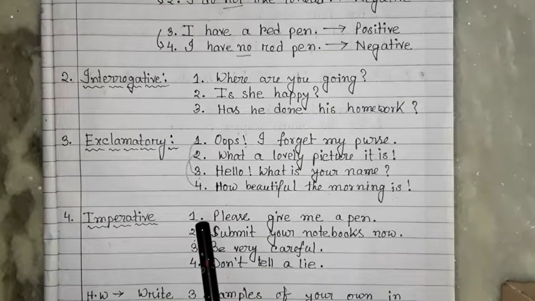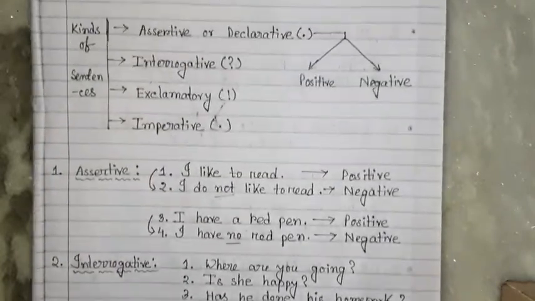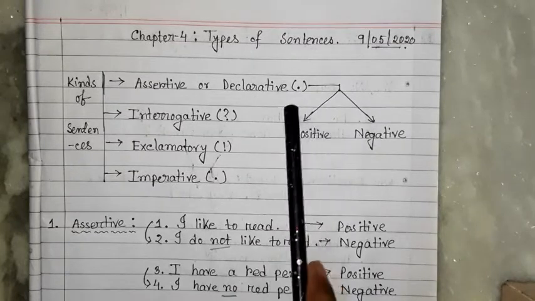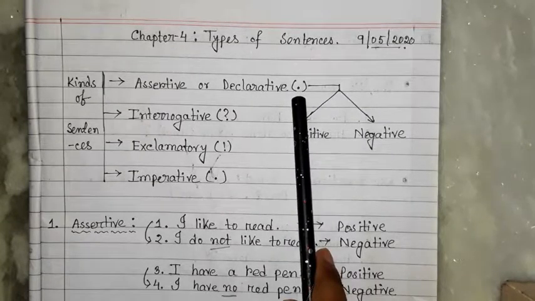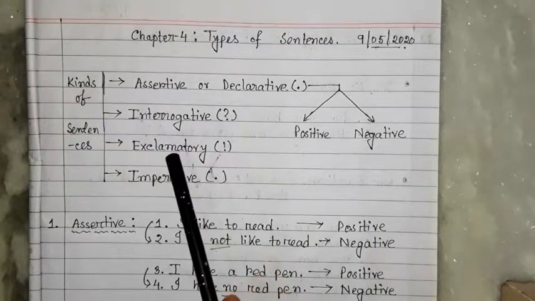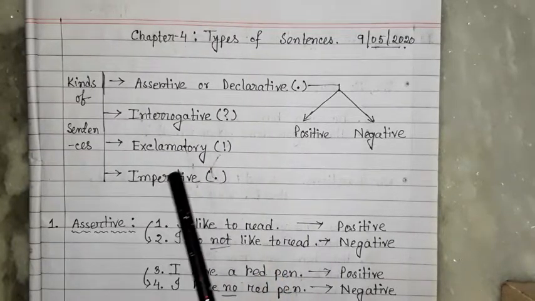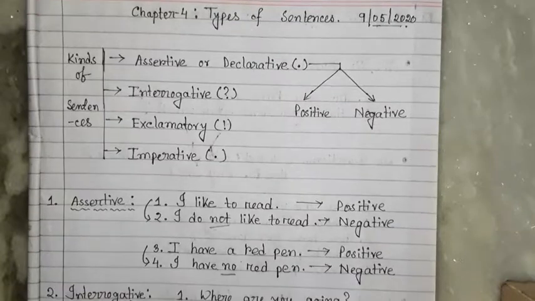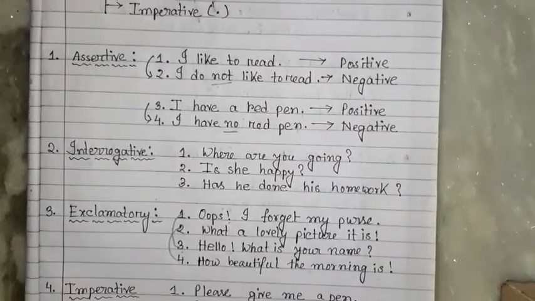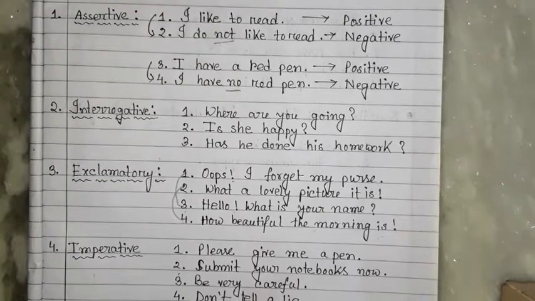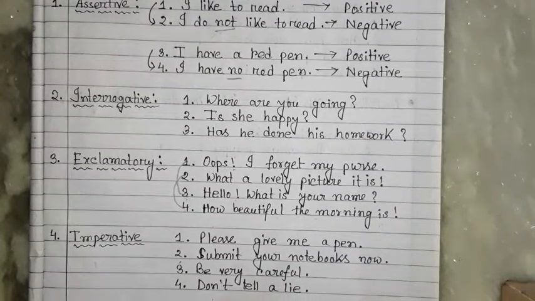Okay, watch the video carefully, try to understand what are the basic points that you have to maintain, and definitely then you will be able to complete your homework. So for once, see the punctuation only: full stop for assertive, question mark for interrogative, exclamation sign for exclamatory, then full stop for imperative. So this is what you have to learn and you have to do. For each type of sentence I want 3 examples.